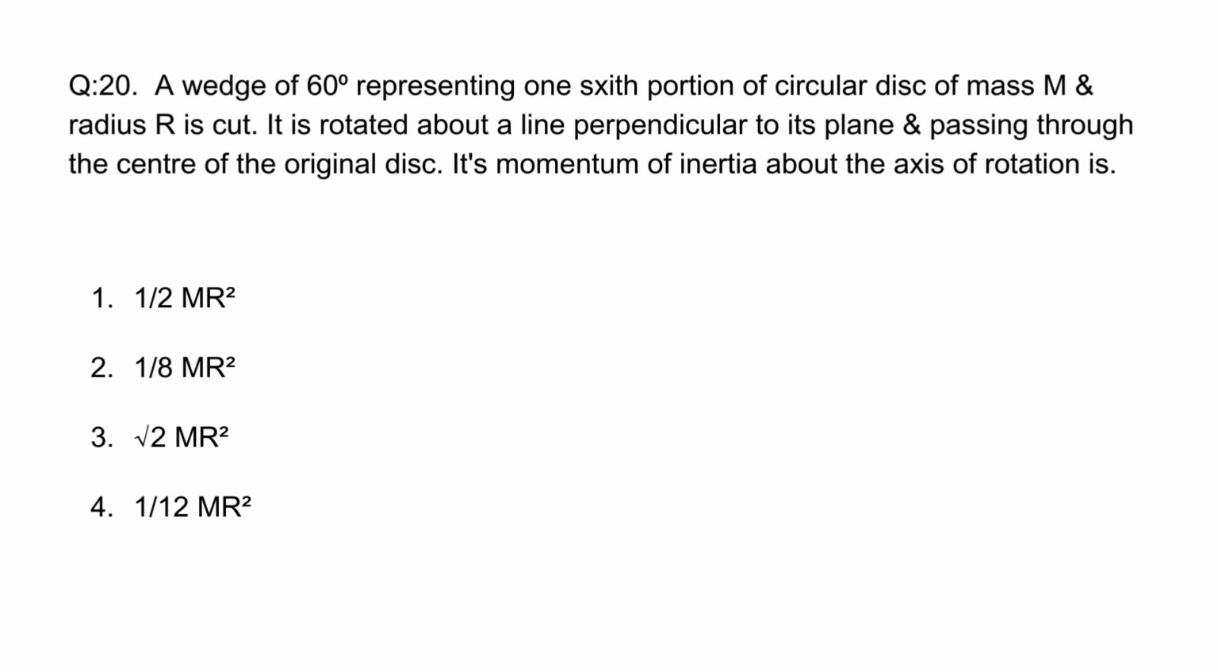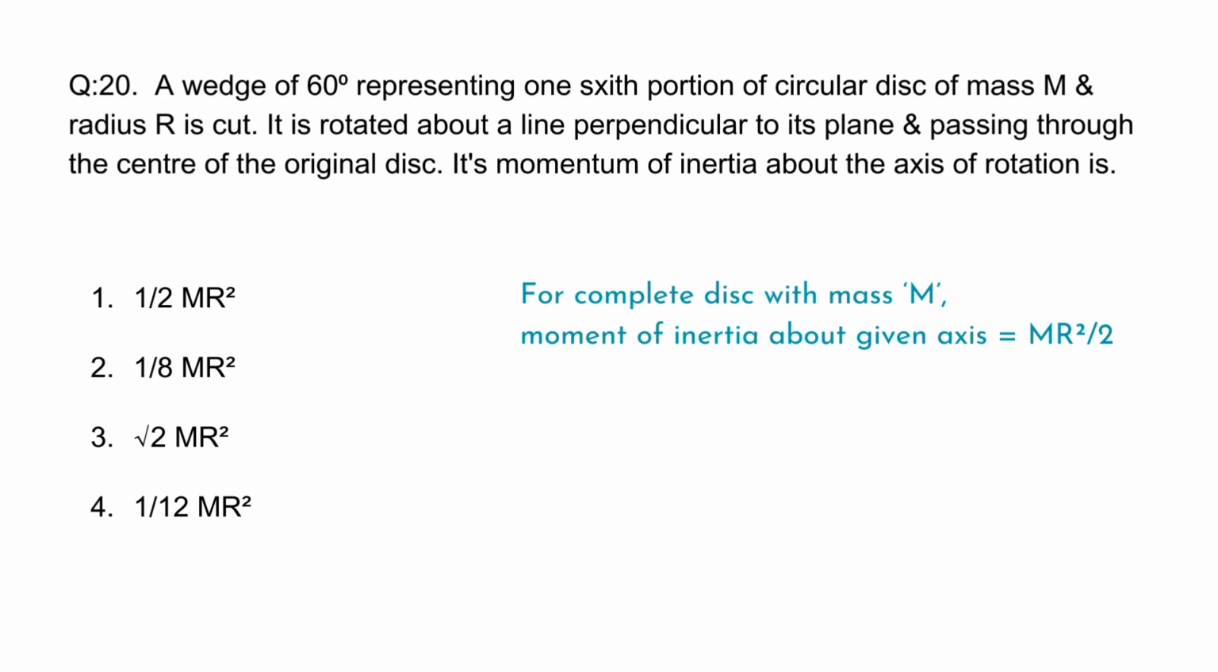If you remember the formula of moment of inertia about the given axis, which is equal to mr square upon 2, we will calculate it by mr square upon 2 into 1/6, because it is given that it is a 1/6 portion of the circular disc. So we multiply the moment of inertia by 1/6, and we will get mr square upon 12. So the correct option for this question will be option 4, 1 upon 12 mr square is the right answer.